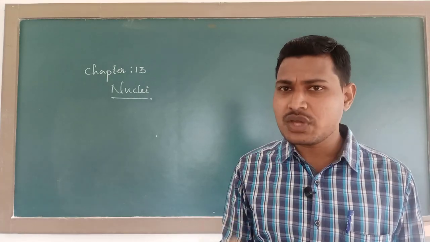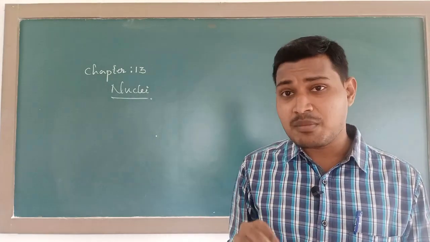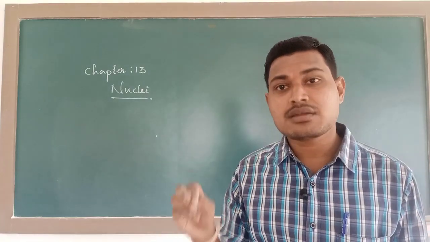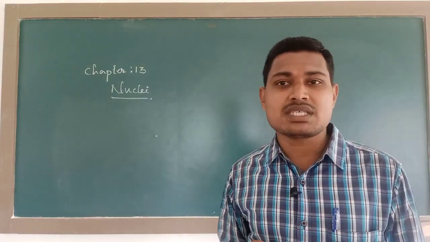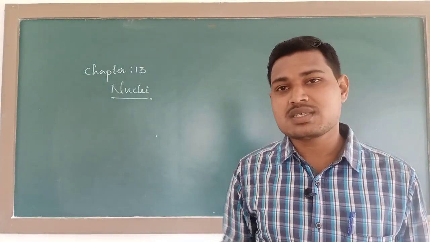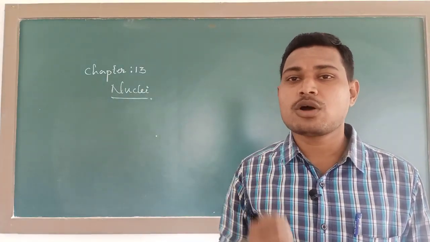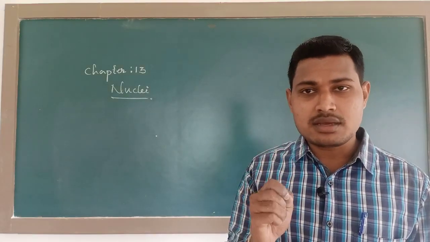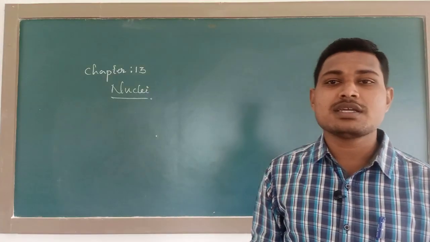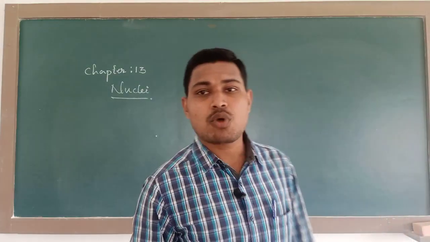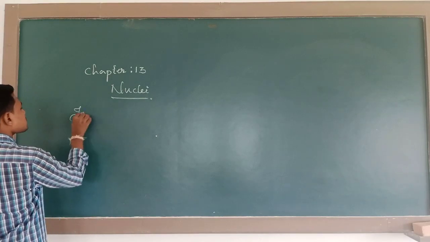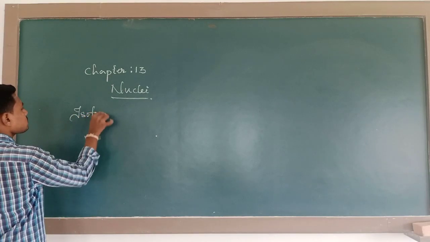And if you take two nuclei of the same element, their atomic numbers will be same, but they differ by mass number. What do we call such nuclei? So, connected with these topics, we have some basic definitions. The first definition is isotopes.